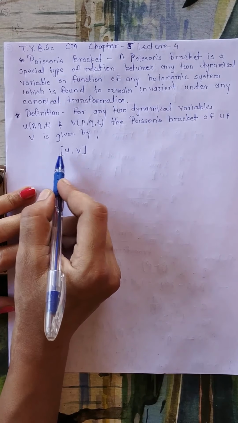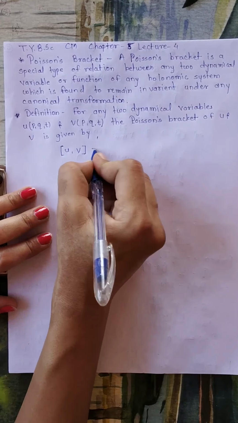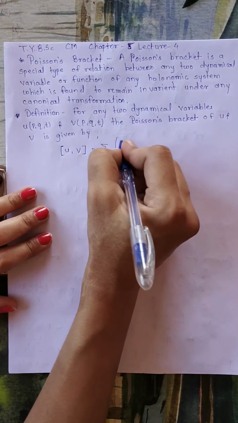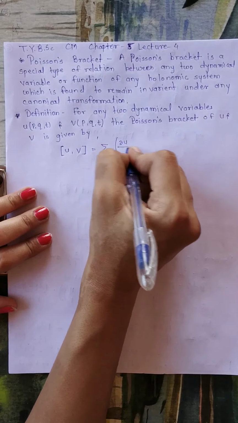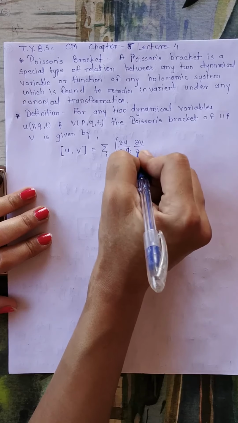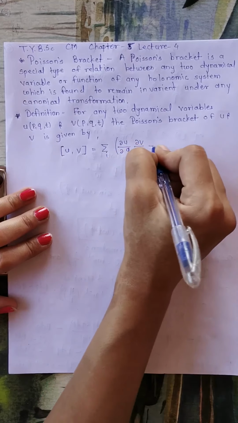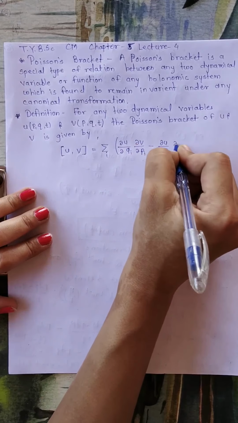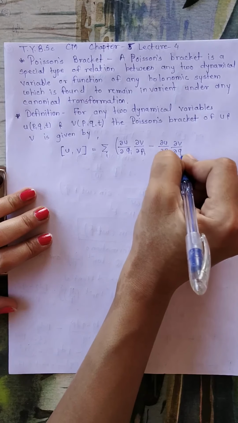Okay. So Poisson's bracket of u and v, its definition is summation over i of dou u upon dou qi into dou v upon dou pi, minus dou u upon dou pi into dou v upon dou qi.